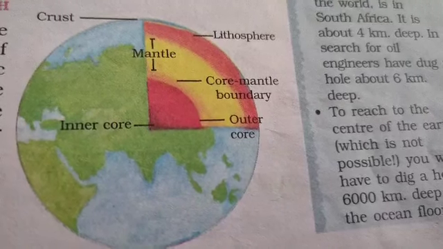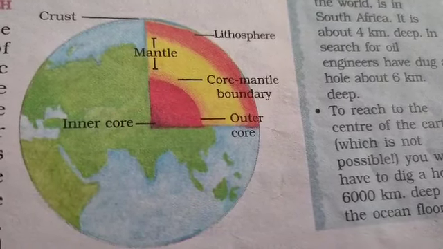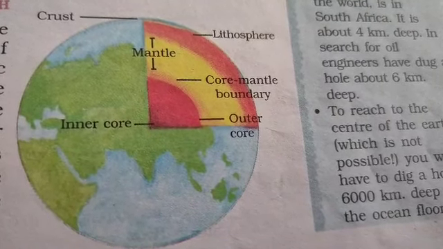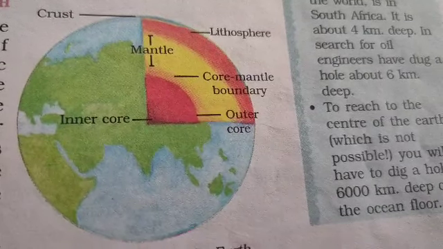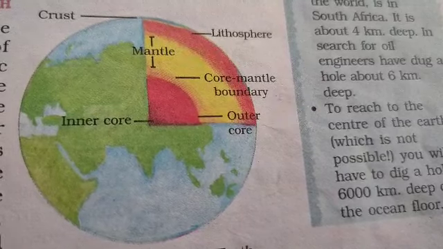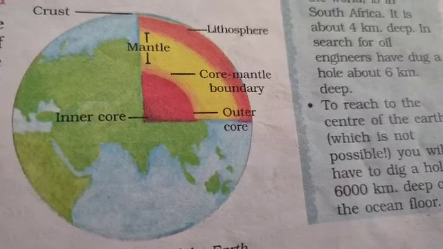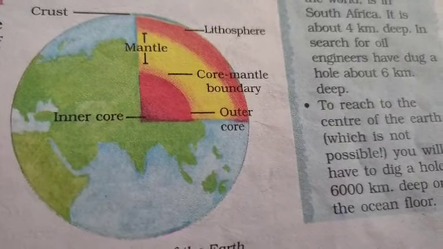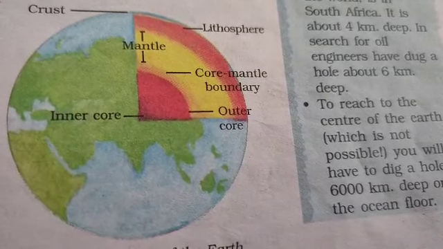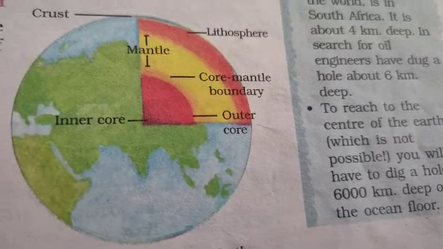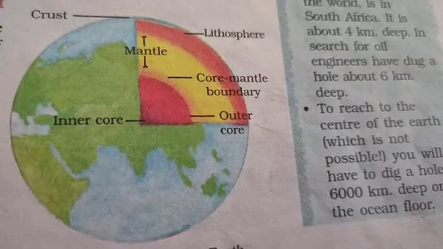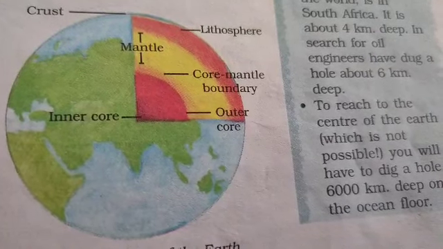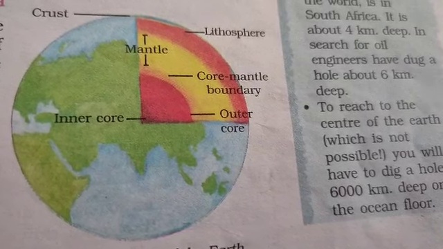Spherical means I can compare it with a common object that you are quite familiar with. Children, you know how a hen's egg looks. It is exactly a spherical one. So it is not a completely round one. This is what spherical is, the exact shape of the earth.